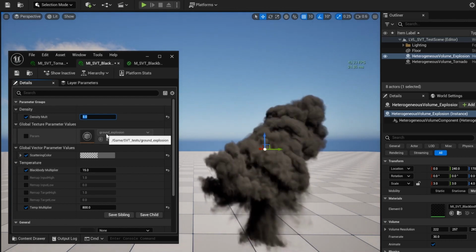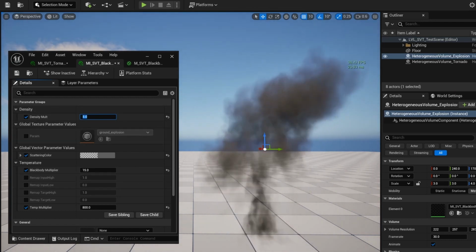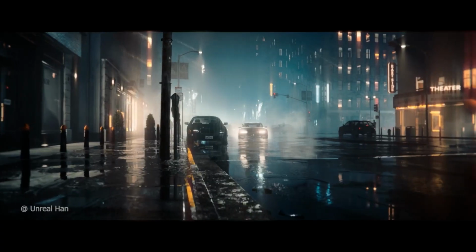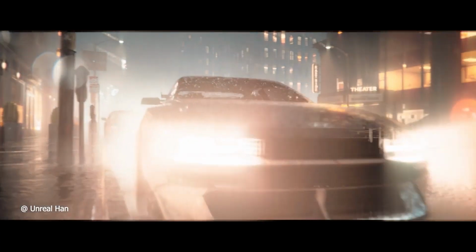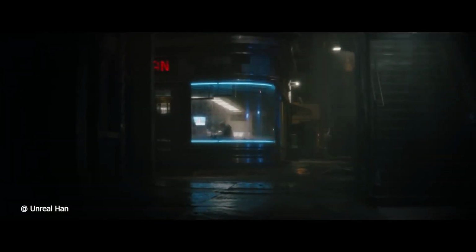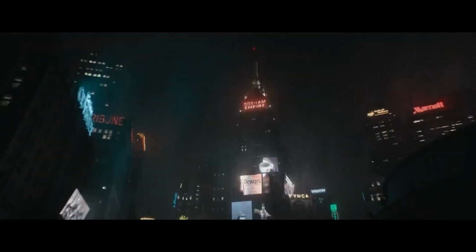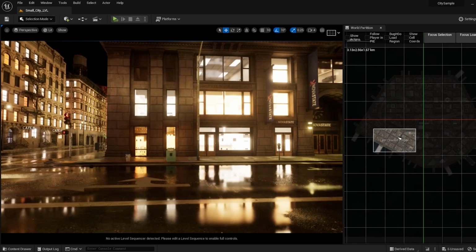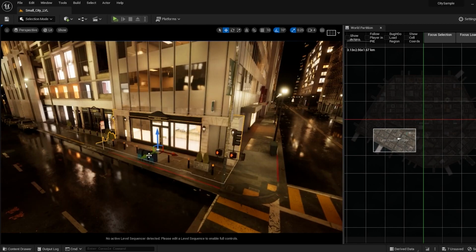UE5 now offers more support for rendering volumes, especially within the experimental path tracer feature. This enhancement opens the door to high-quality, volumetric rendering, encompassing elements like global illumination, shadows, and light scattering. This capability holds tremendous potential for various creative endeavors, including cinematic productions, films, episodic television, games, animation, and other forms of linear content creation, all directly within Unreal Engine 5.